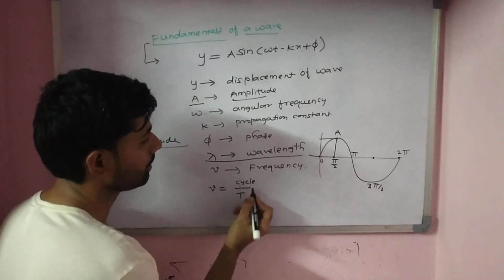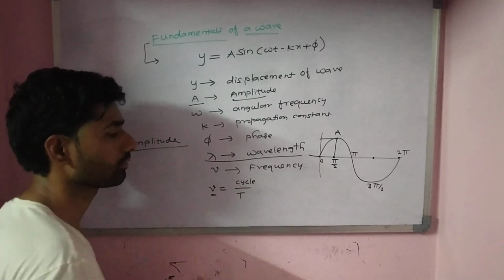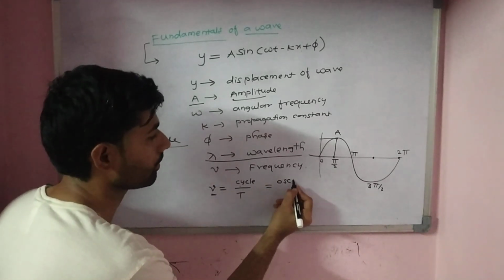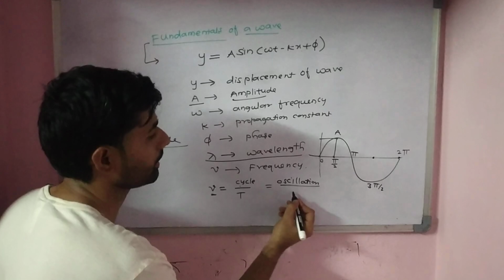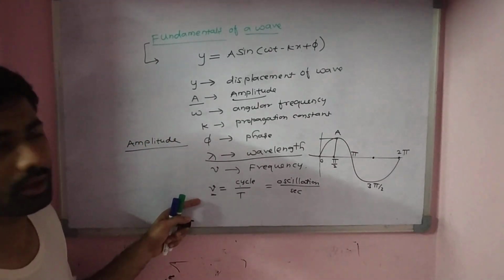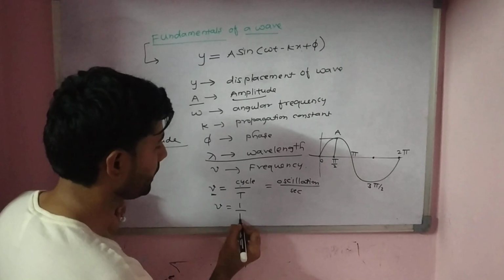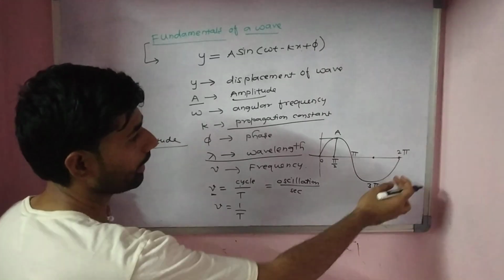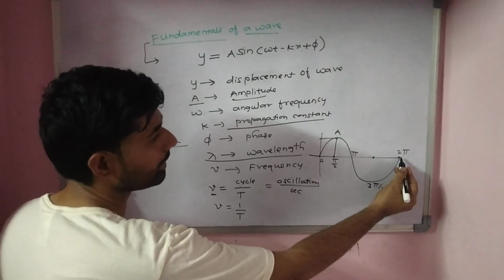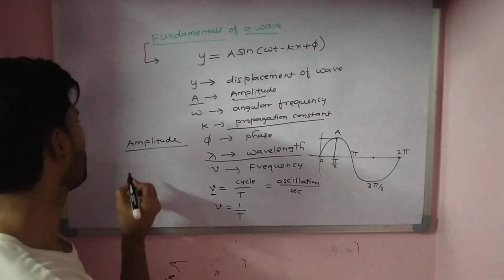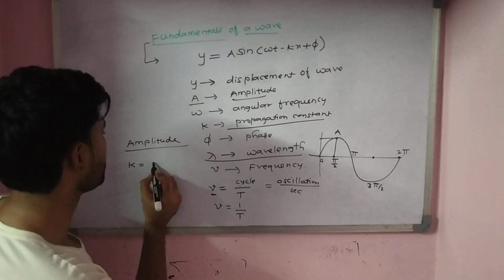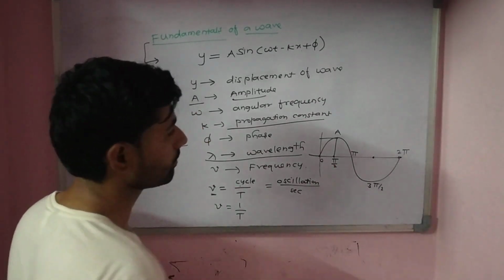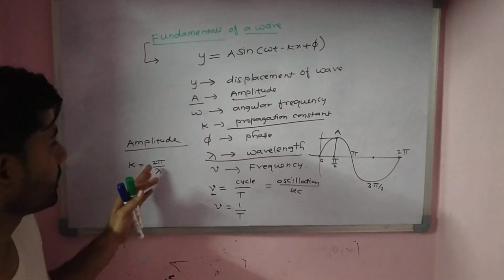Simply, nu equals 1 over T. Also, the propagation constant k is 2 pi divided by the distance traveled in one cycle from 0 to 2 pi, which is one wavelength, so k equals 2 pi by lambda.